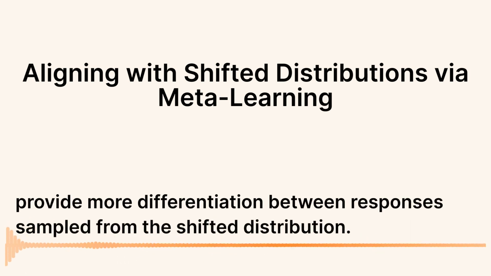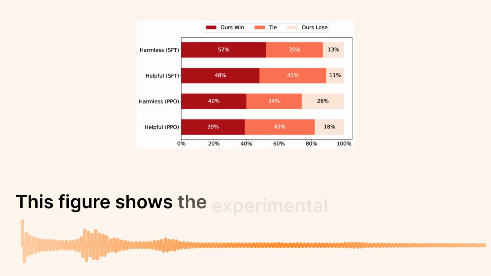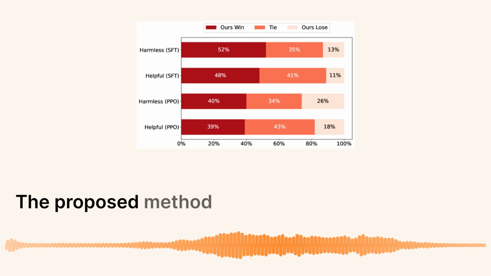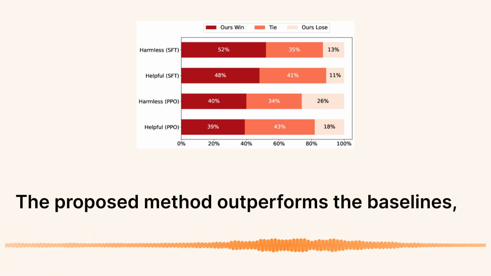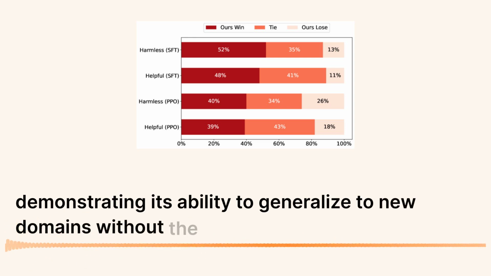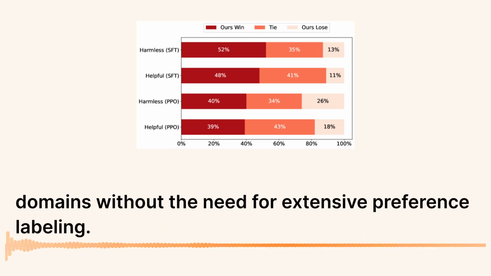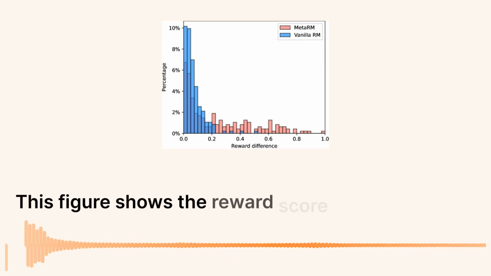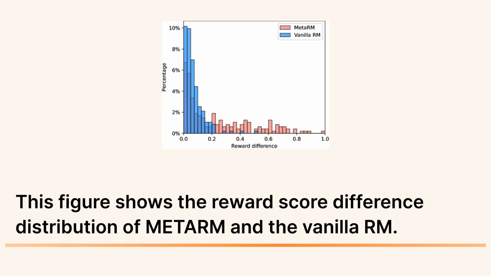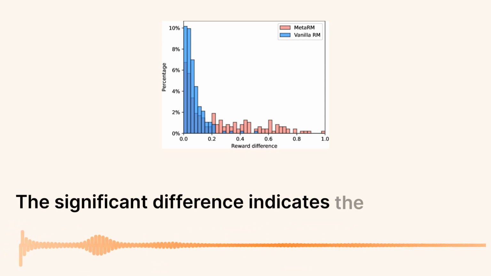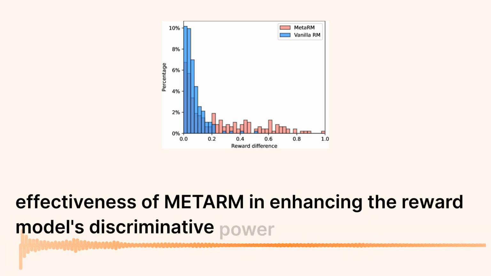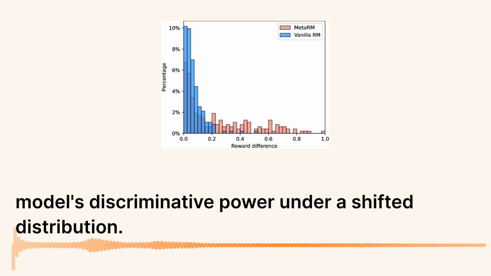This figure shows the experimental results on out-of-distribution data. The proposed method outperforms the baselines, demonstrating its ability to generalize to new domains without the need for extensive preference labeling. This figure shows the reward score difference distribution of MetaRM and the vanilla RM. The significant difference indicates the effectiveness of MetaRM in enhancing the reward model's discriminative power under a shifted distribution.